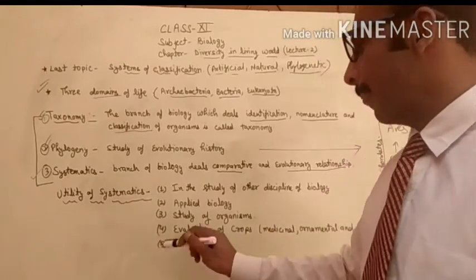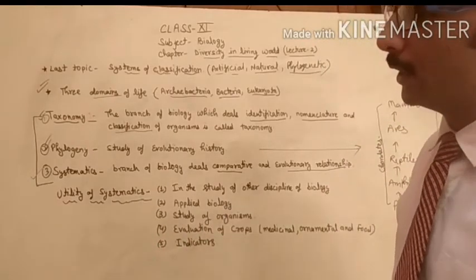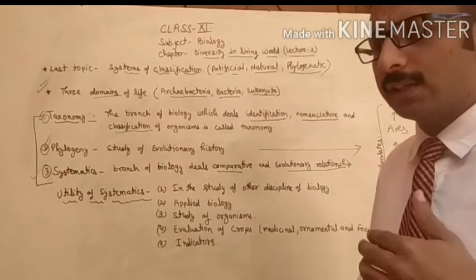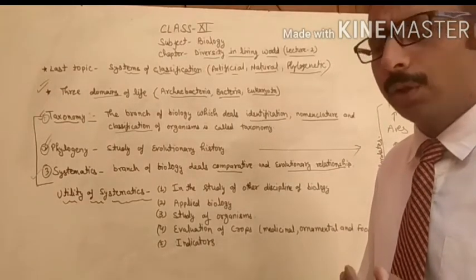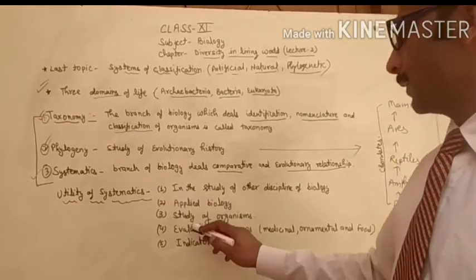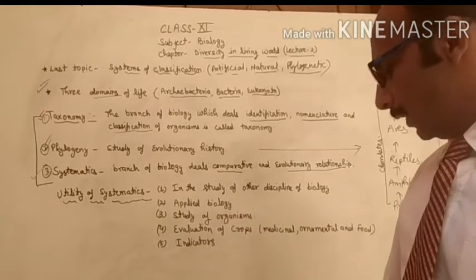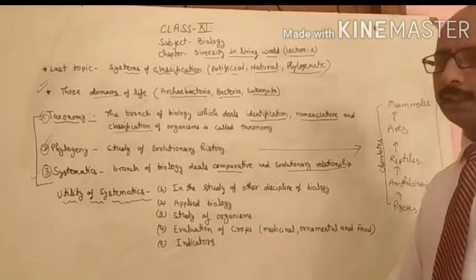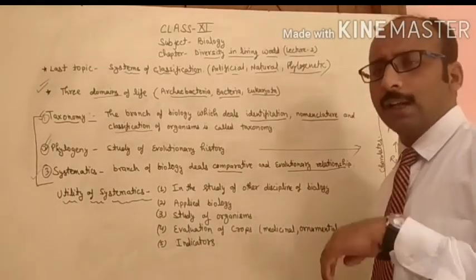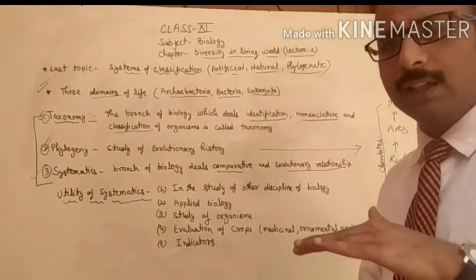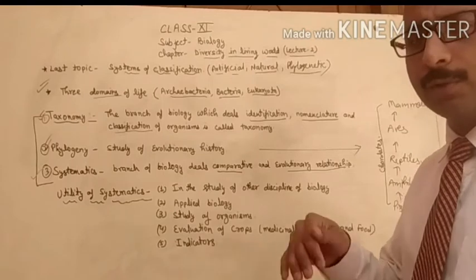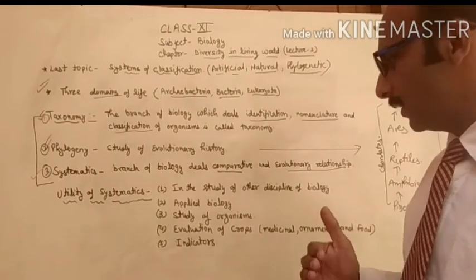Second one is applied biology. Applied biology means researches are going on again and again, and new discoveries are being made. On the basis of that, systematics is very helpful. Next is the study of organisms. Again, the same thing is here: the study of different kinds of organisms by making groups of similar properties, so that we can identify organisms in a smooth and easy way.